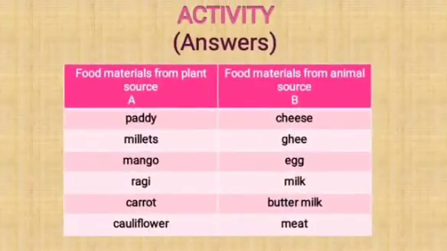Are you ready with the answers, children? Okay, we will check the answers. Food materials from plant sources are paddy, millets, mango, ragi, carrot and cauliflower. Food materials from animal sources are cheese, ghee, egg, milk, buttermilk and meat. I hope you got your answers right.